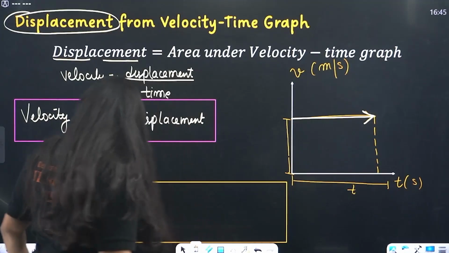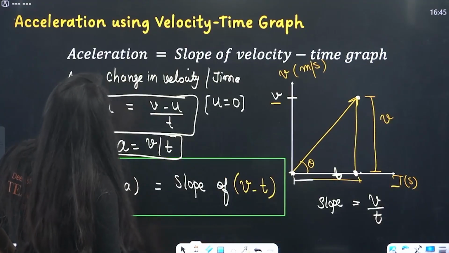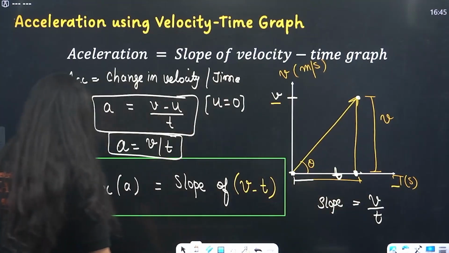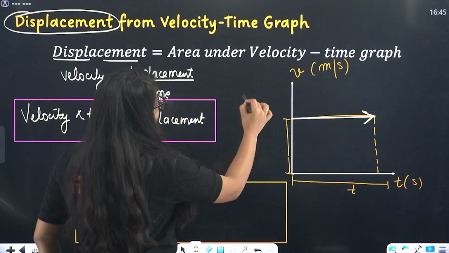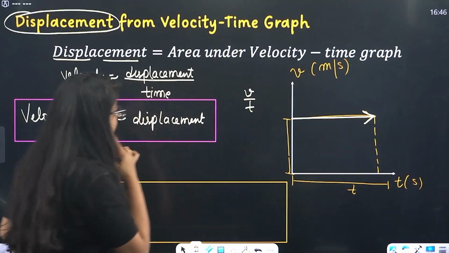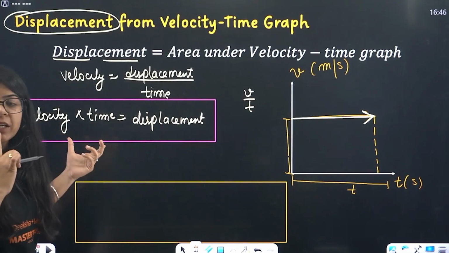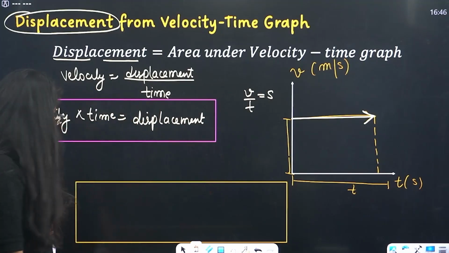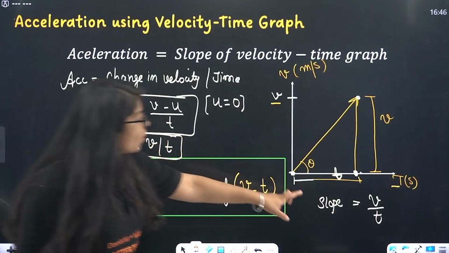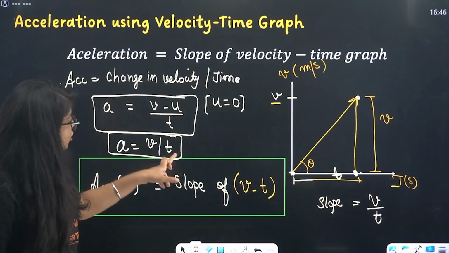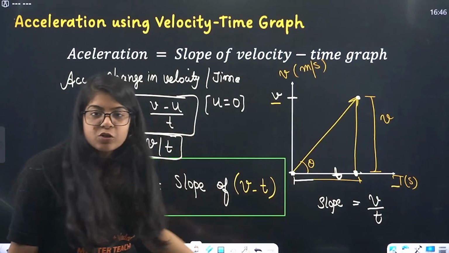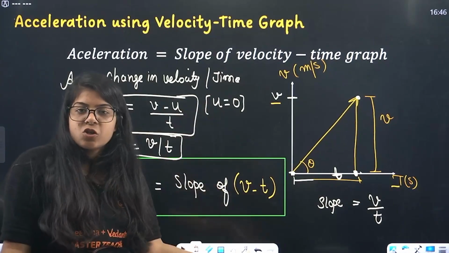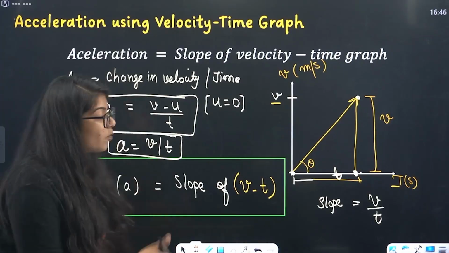Now, if I have this graph, what will be the slope? The slope will be V by T. But ma'am, here displacement is V into T. So I can't write slope equals displacement. Earlier we did what? Slope is equal to V by T. Acceleration is also V by T. That means acceleration is equal to slope. So acceleration and slope are the same, right? That's the thing, so we equated them.